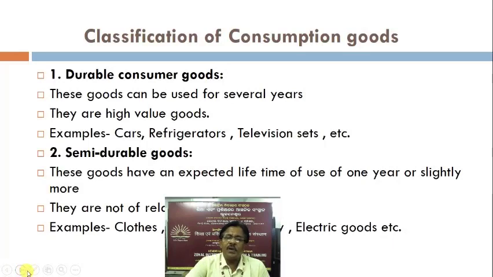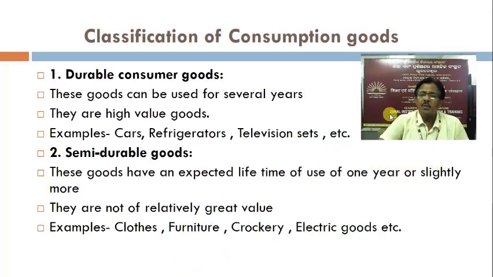Classification of consumption goods. First classification in the consumption goods is durable consumer goods. These goods can be used for several years. They are high value goods.